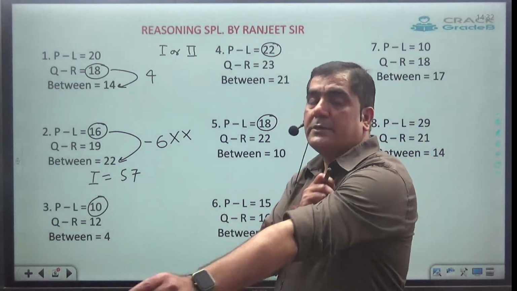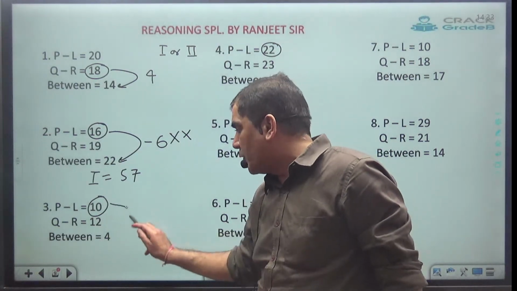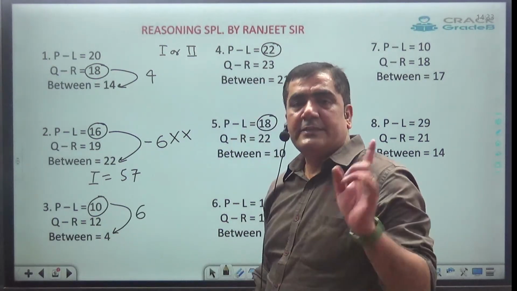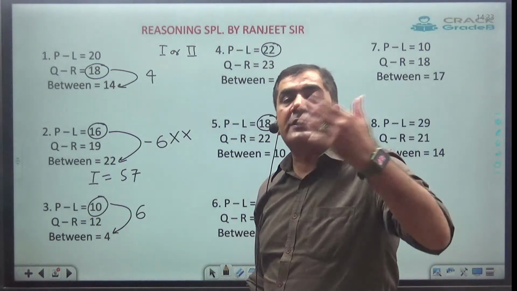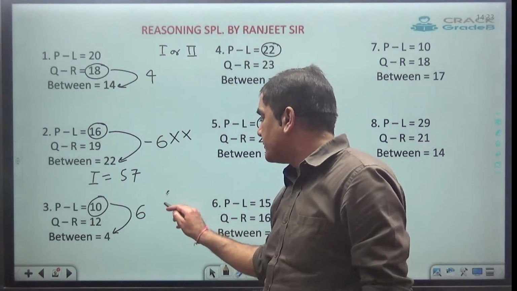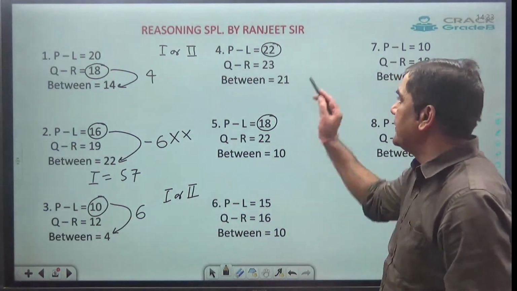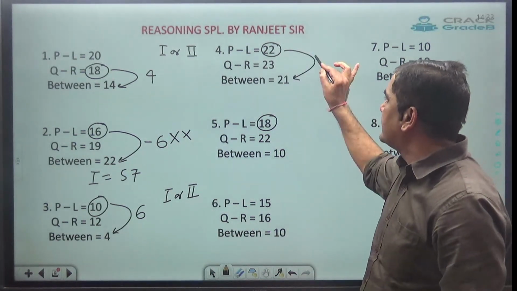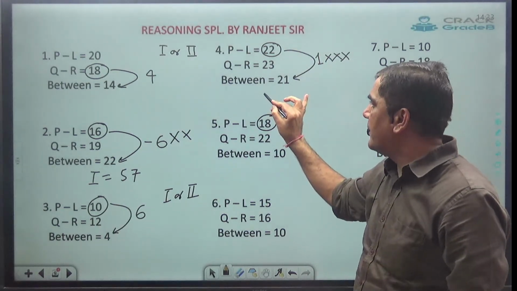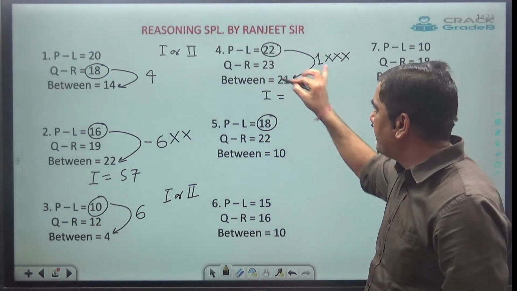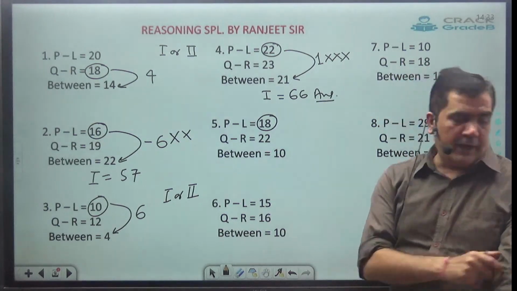See, question number 3. Now, let's check whether case 2 is possible or not. Smallest position is 10. 10 minus 4 comes out to be 6. 6 means 2 or more than 2. Whenever the difference comes out to be 2 or more than 2, case 2 is possible. So here case 2 is possible, so the answer is case 1 or case 2. See in this one, 22 minus 21 comes out to be 1. 1 means case 2 is not possible. The only possible answer will be case 1, and the case 1 answer will be simply add. It comes out to be 66.